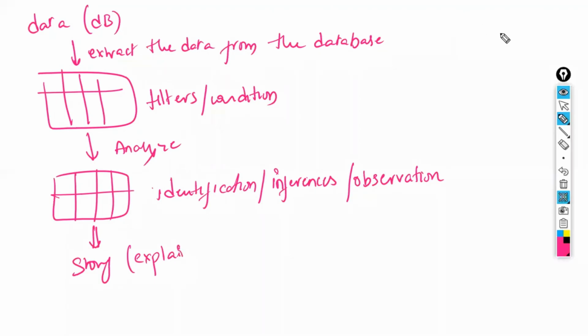So generally, a data analyst's role is to analyze the data. Whatever data is there, he has to analyze it. For that, first he has to extract the data from the database. To analyze the data, he requires Python. And finally, to present the data, to tell the story,